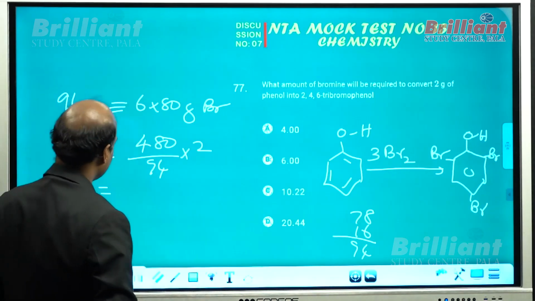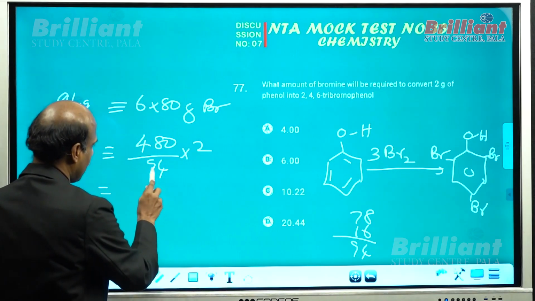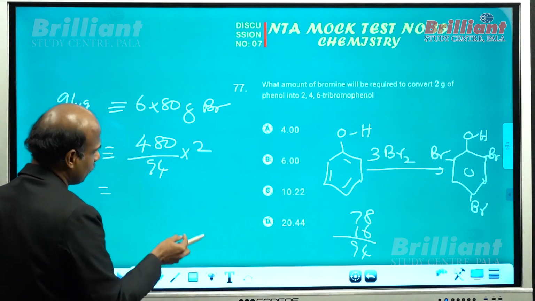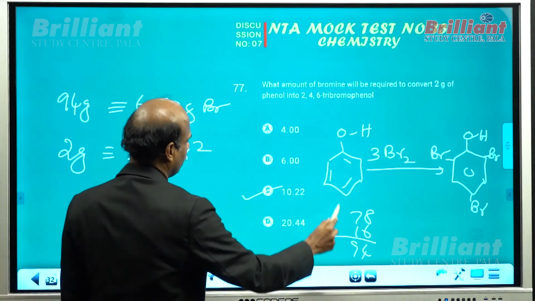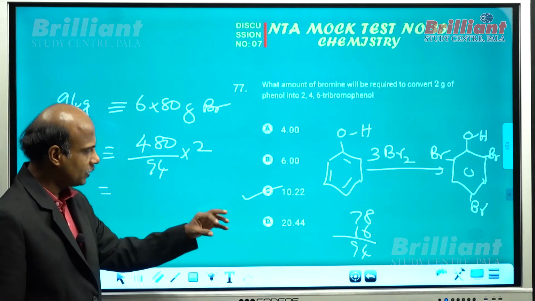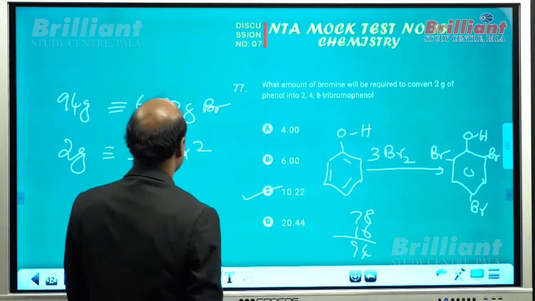That can be approximately what? 94, even if you take it as 100, you can put 4.8 into 2, 9.6, slightly higher than 9.6. You will definitely get option 10.22 because all options are largely different. So the correct answer should be option C.